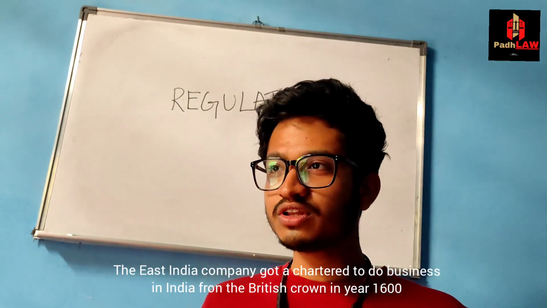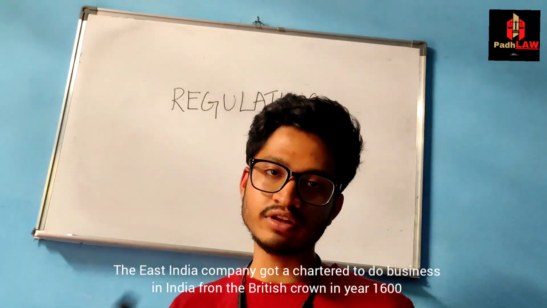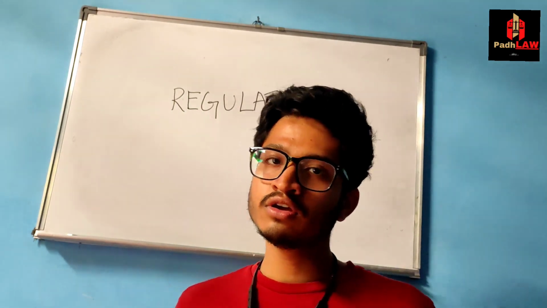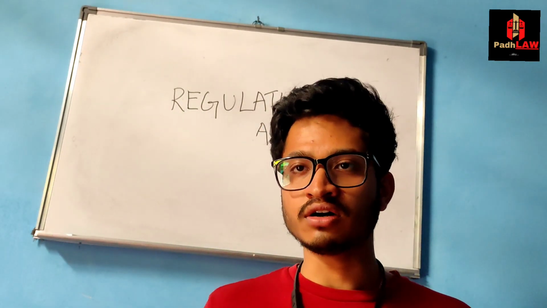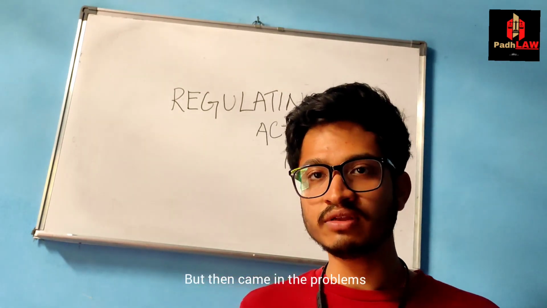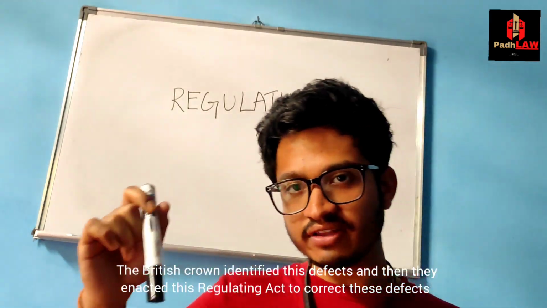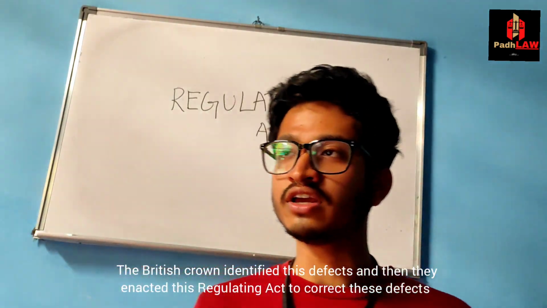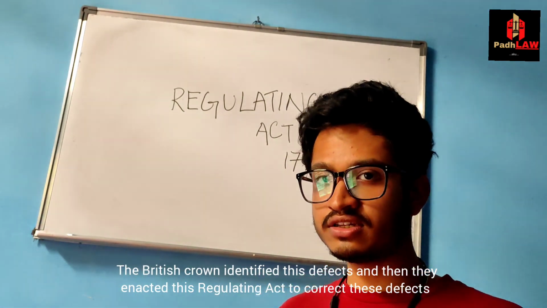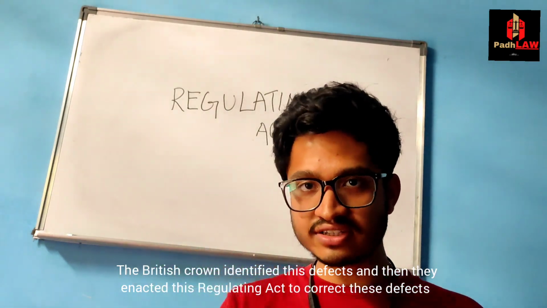So we all know that the East India Company got the charter to do business in India from the British crown in the year 1600. So they continued this business for about a century or so, but then came in the problems. The British crown identified these defects, and that's why they enacted this Regulating Act of 1773 to correct these defects.